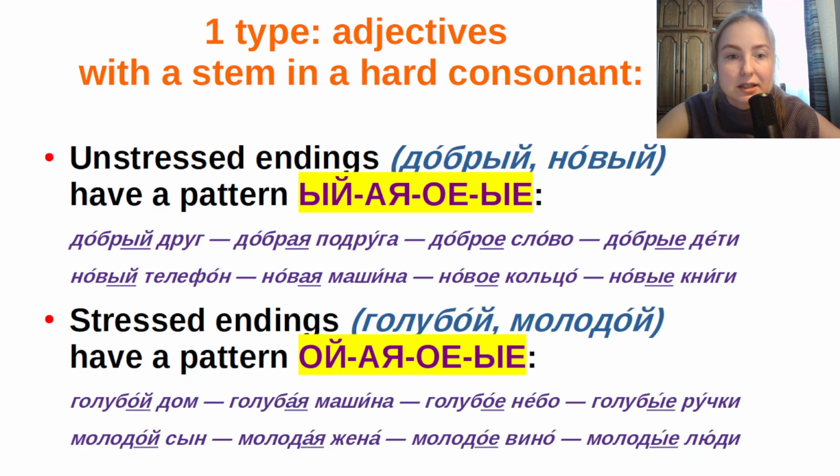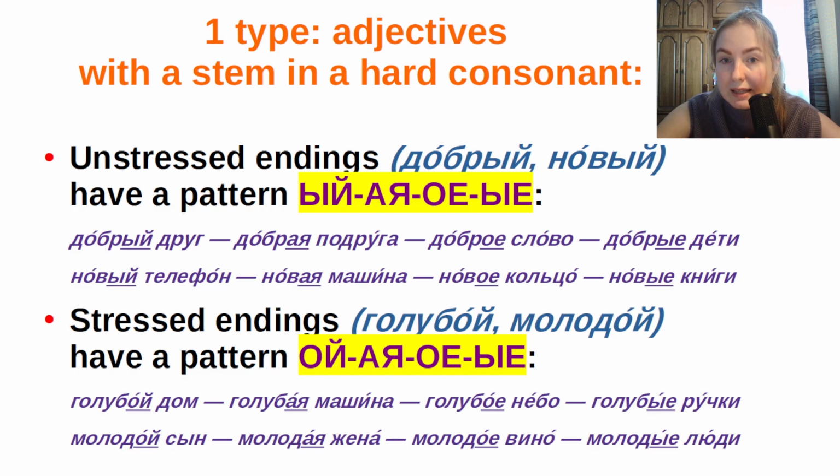Look what happens. We take the phrase «добрый друг», kind friend. If you meet such a phrase, you understand: добрый is an unstressed ending with a hard consonant before the ending, so it's the first type. It means that the feminine form will be добрая подруга, kind girlfriend.